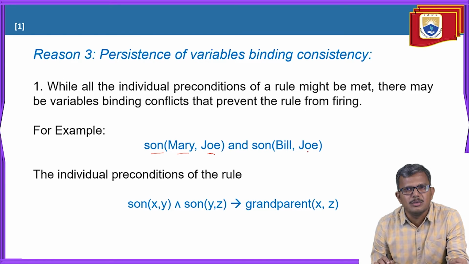Similar to that one here. So what we are doing, we are generating some individual precondition to the rule. From the existing preconditions, we have generated one more. In this case, instead of son, we are talking about grandparent, and sometimes we may represent X, sometimes we may represent as D. So even in this case there will be a conflict, meaning the descriptions and the preconditions of the rules are matching. If there is any conflict between the variables, meaning the variables are not matching, then also it will stop the rule from applying.